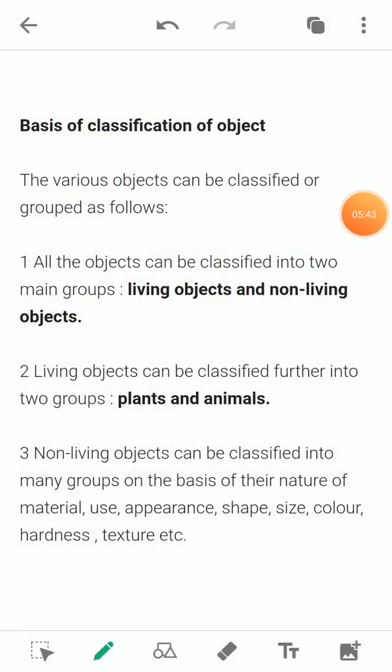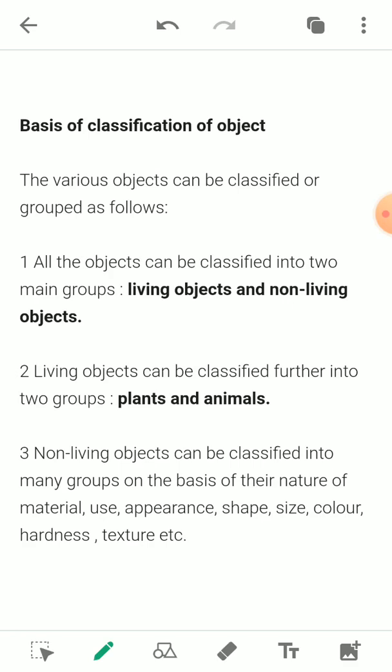Now we will see how objects are classified so that it is easy for us to differentiate between them or differentiate their properties. We are classifying objects on the basis of their similarities or differences, due to which we will be able to understand them properly.